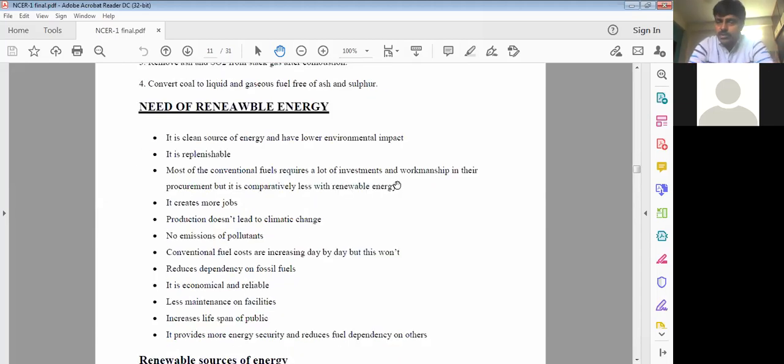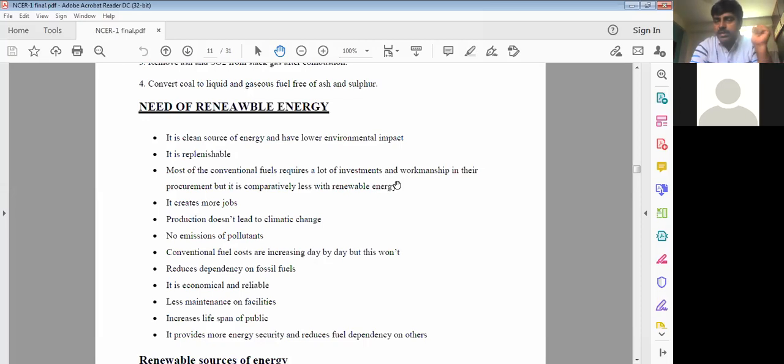Need of renewable energy resources is another question. What we are going to see is that need. Here the question can come in two different types. A question may appear straight away: what is the need of renewable energy resources? If that question appears, you can straight away write all these things, because non-conventional ones or coal, all these things we identify here have a very big problem of pollution. Now, all these things can be avoided with the help of renewable energy resources.